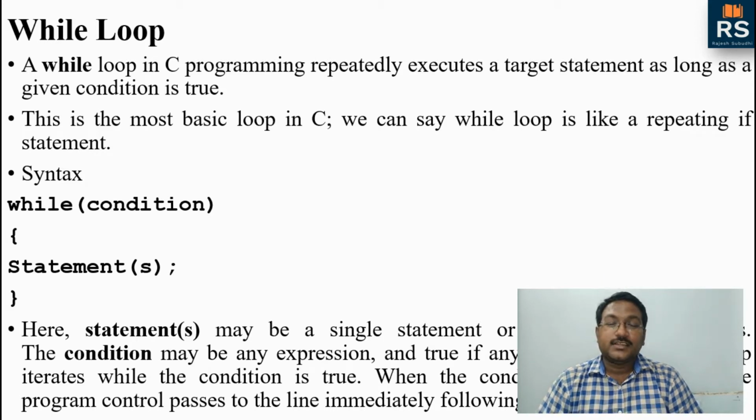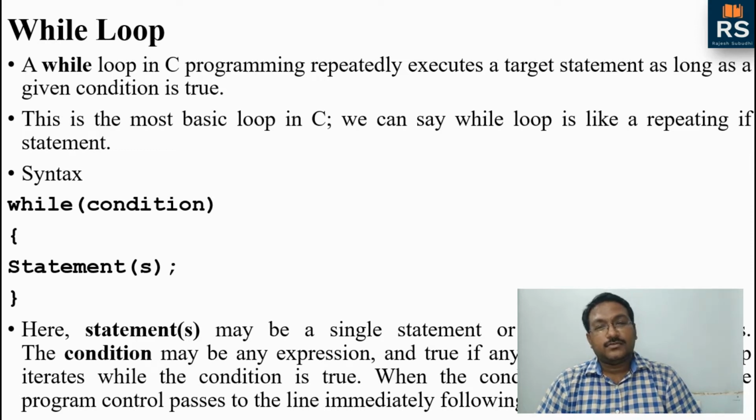So where is the initialization? For the while loop, initialization is done before the start of the loop. That means whenever you are writing a while loop, before starting the while loop, you have to initialize. You have to set the starting point before the loop is started. Fine. So for the while loop, first we have to initialize. After that, we start the while loop by writing while, within brackets we write the loop condition, and within the curly braces of while we write the loop body and the loop controller. So we have all 5 things.